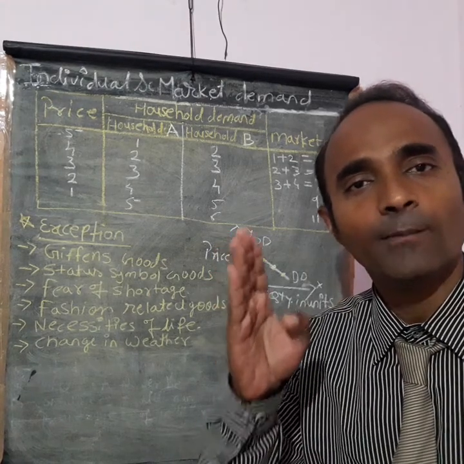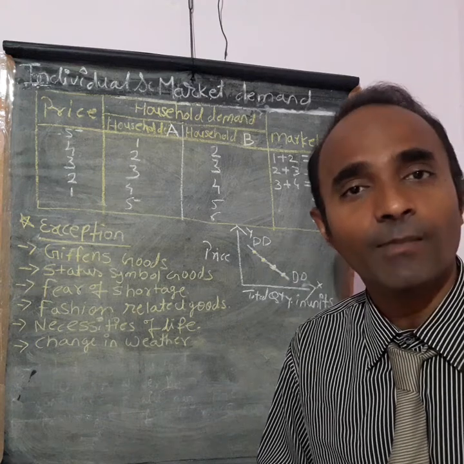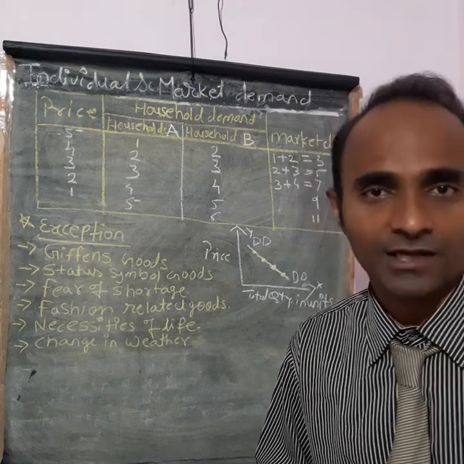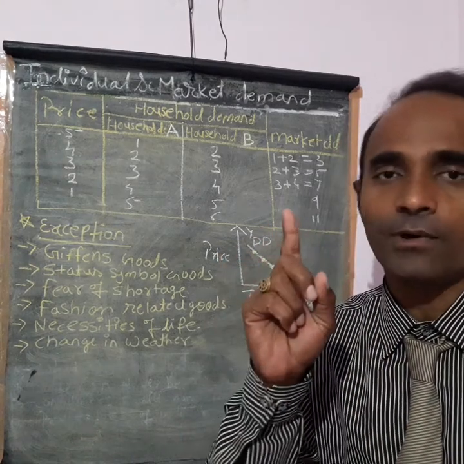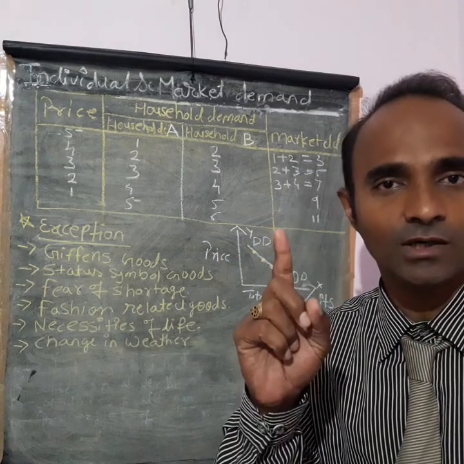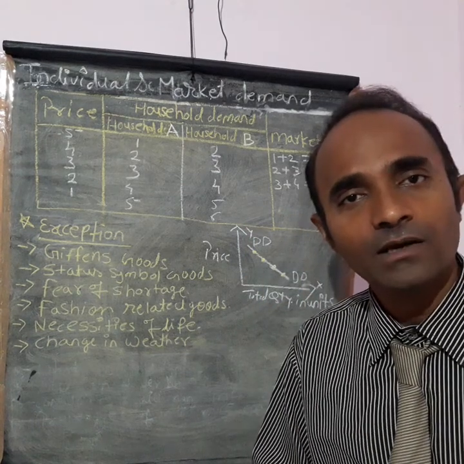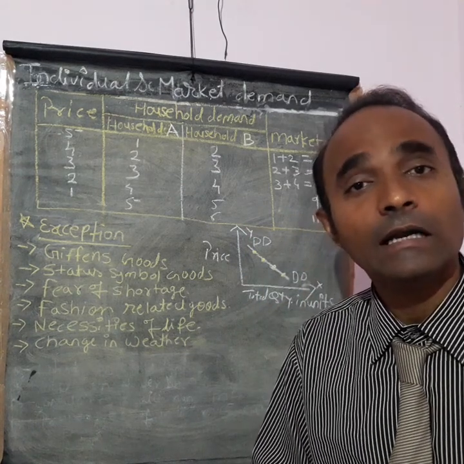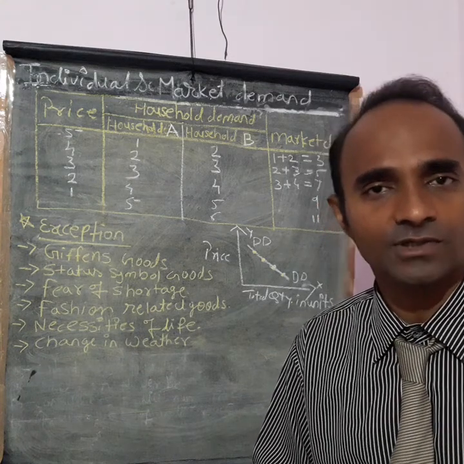Now this demand is not by only one individual person, but also by a number of different customers who are engaged in demanding goods in the market. We learned the law of demand in the case of one individual consumer. Now we are going to learn it for thousands, millions of customers.